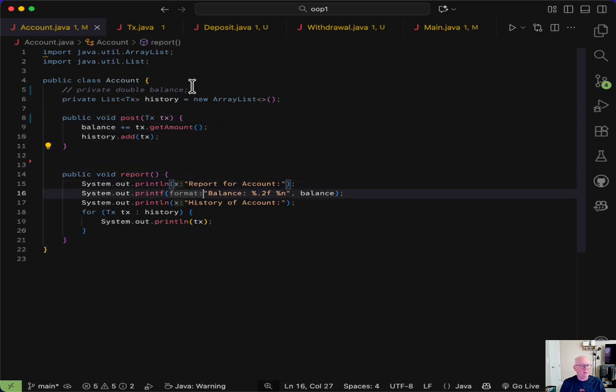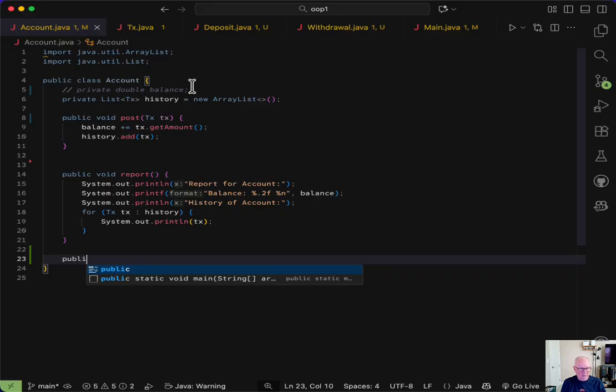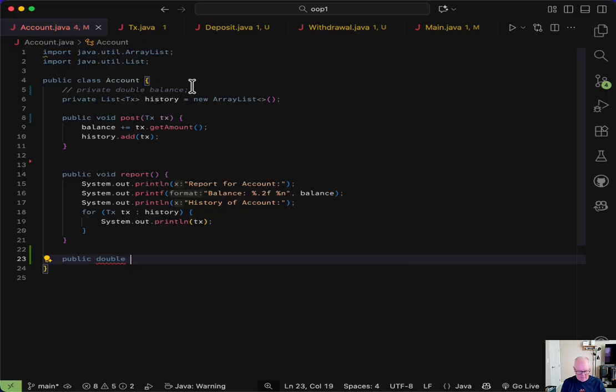So let's get down here. So public, and it's going to be a double, because that's what our amounts are kept as. Get balance. And you know what? I'm just going to call it balance.